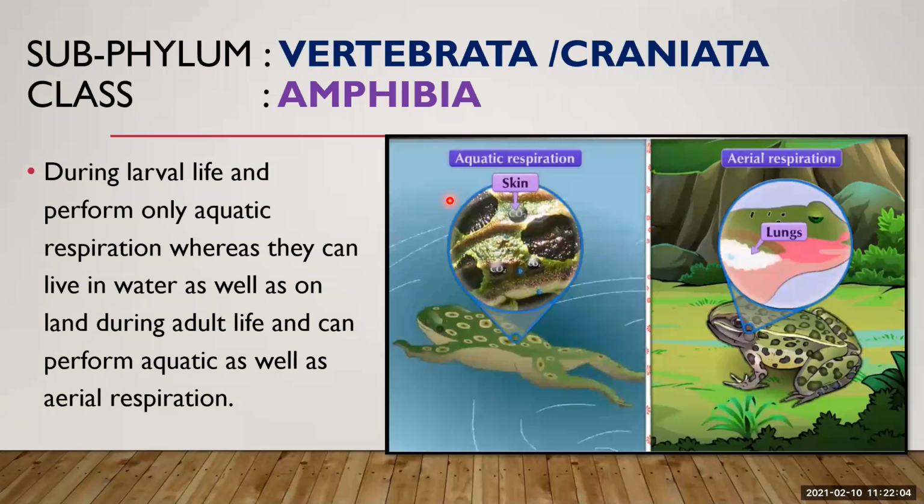And when the adult form of the amphibian is in the water, it performs respiration with the help of skin. They can absorb the oxygen with the help of skin, so they can respire in the water through skin. And when they come on the land, they have developed a lung system, so they can respire with the help of lungs on the land. In this way, they perform their dual life. That is why they are known as amphibians.